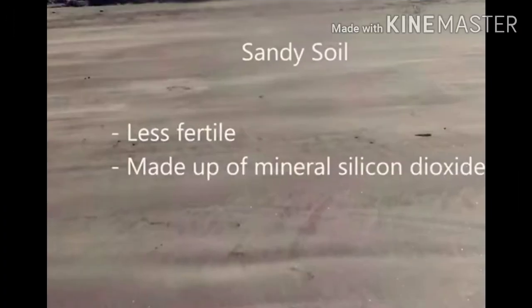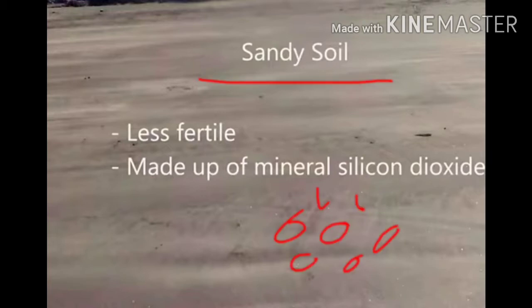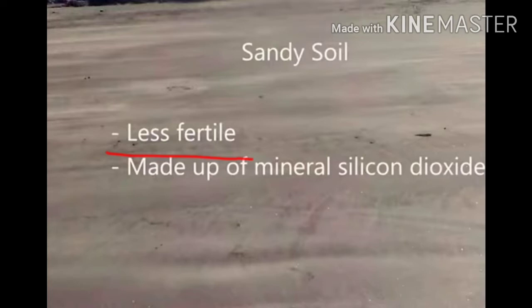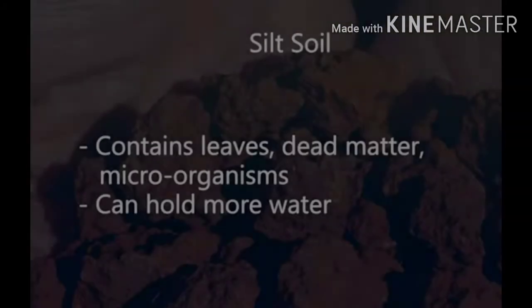The first soil is sandy soil. The proportion of sand, that is large particles, is high in sandy soil. Water drains rapidly through sandy soil. It is easy to plow this soil, but it is less fertile. This is because the particles of sandy soil are made up of a mineral called silicon dioxide. These particles do not dissolve in water and therefore the soil has very little capacity to supply nutrients.